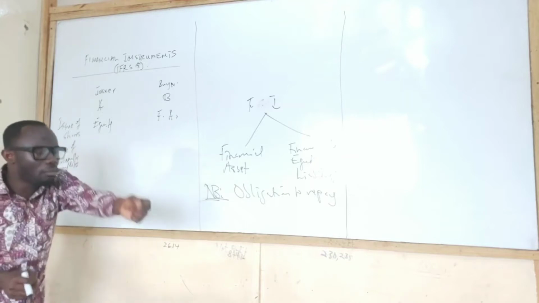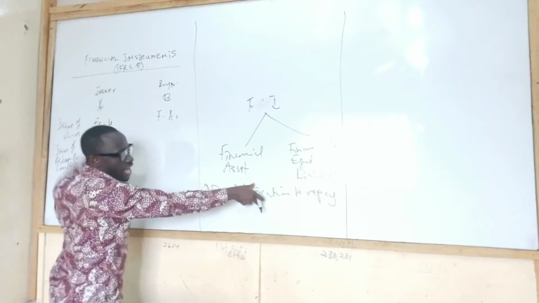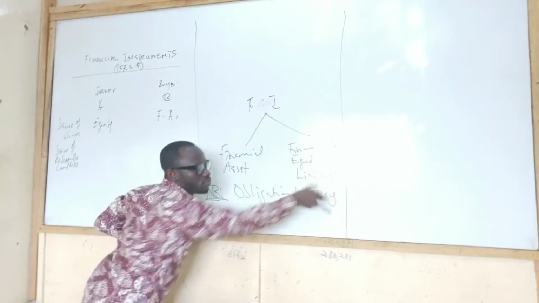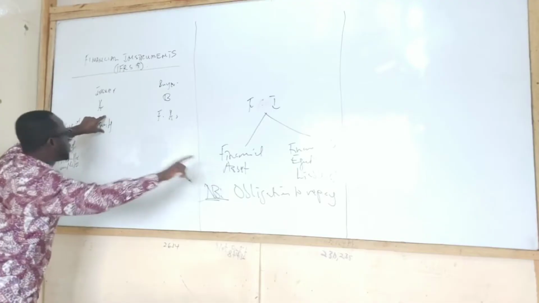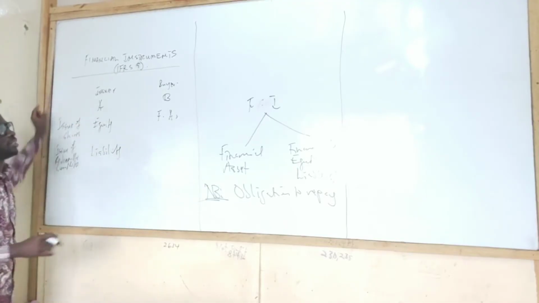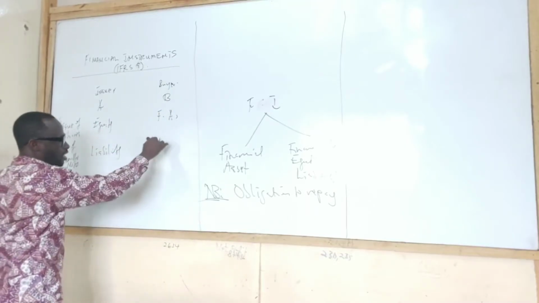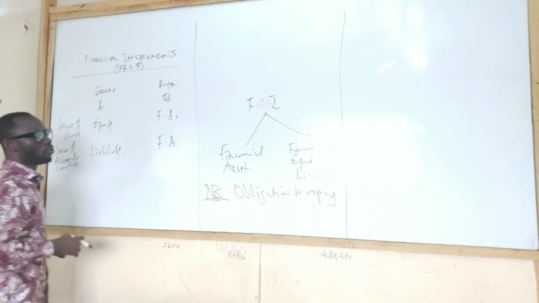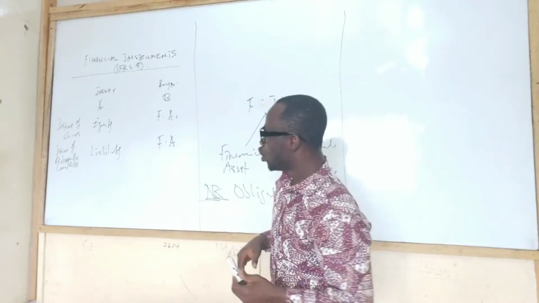Number two, issue of redeemable loan notes. If it is a redeemable loan note, it means the entity issuing has an obligation to repay. So they can't categorize it as equity, they must categorize it as a liability. So this is a financial liability. But the buyer, all the time, will classify it as financial assets.